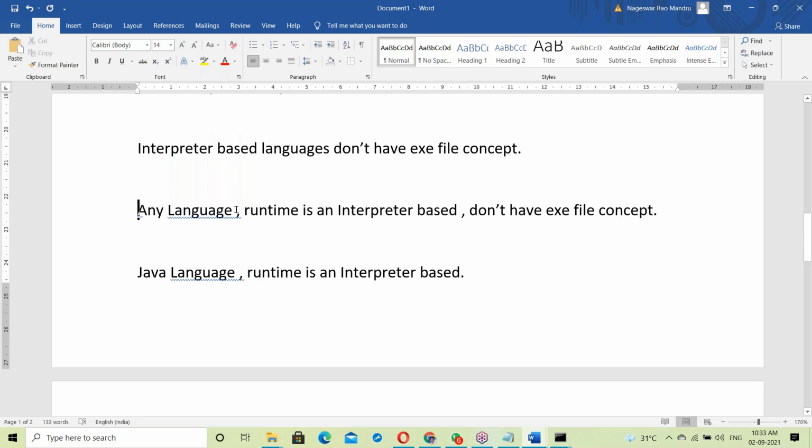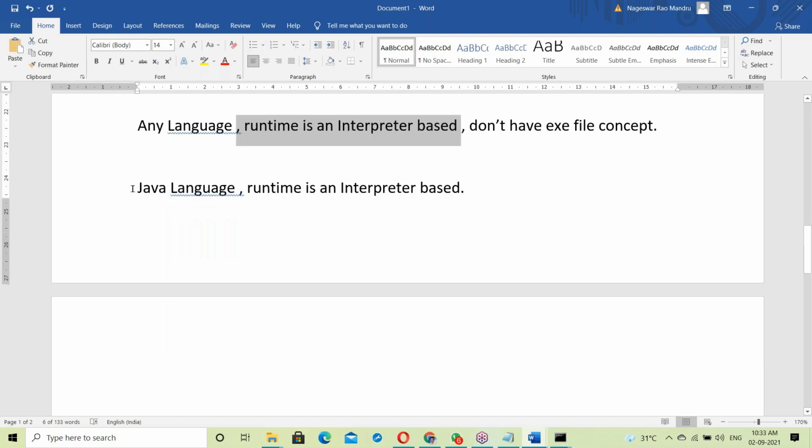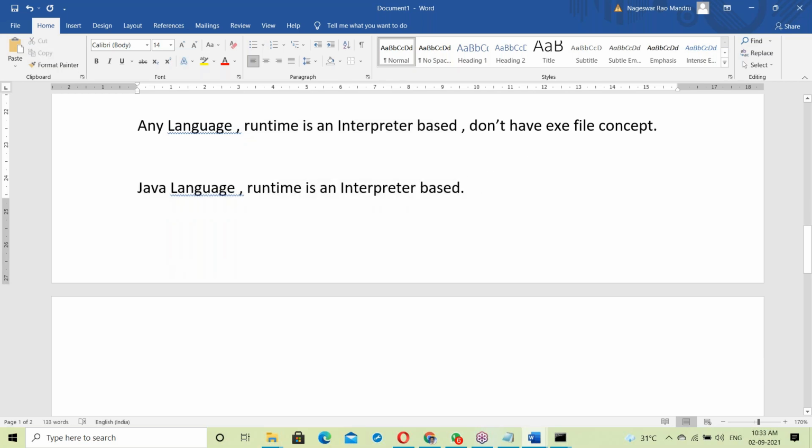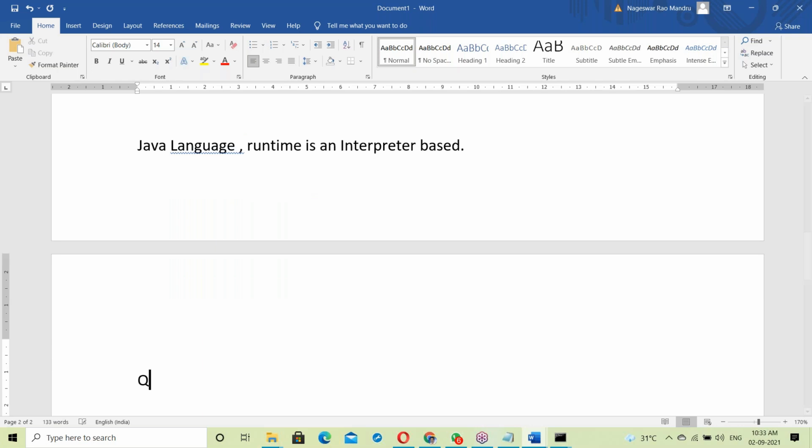Any language runtime is interpreter based, with no exe file concept. Now the question is: is there any exe file concept in Java?